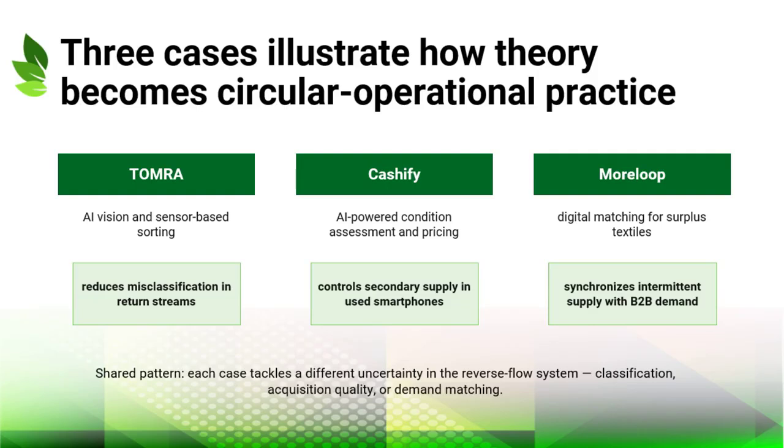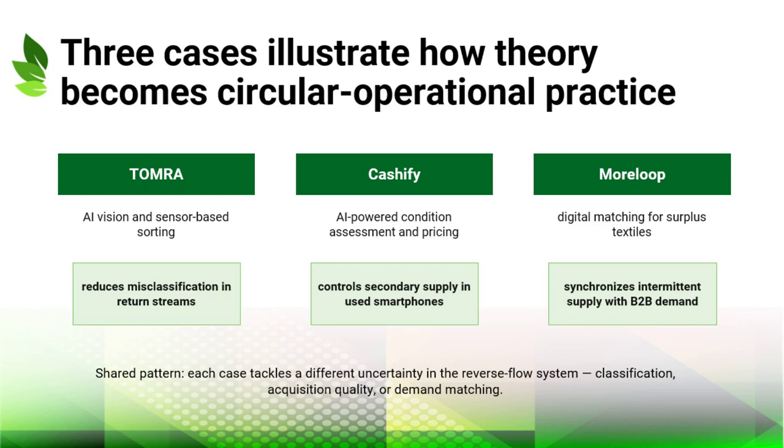Tomra illustrates how AI vision and sensor-based sorting can reduce misclassification in reverse material streams. Cashify illustrates how condition assessment and AI-powered pricing can influence the volume and quality of used smartphones entering a refurbishment system. Moraloop illustrates how a digital platform can match surplus textile materials with business demand.